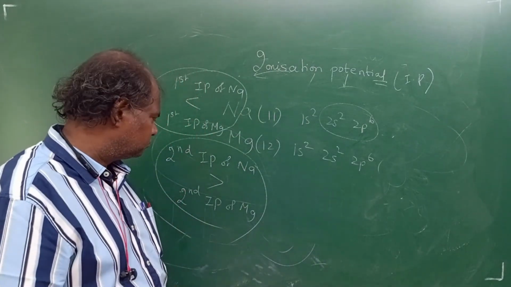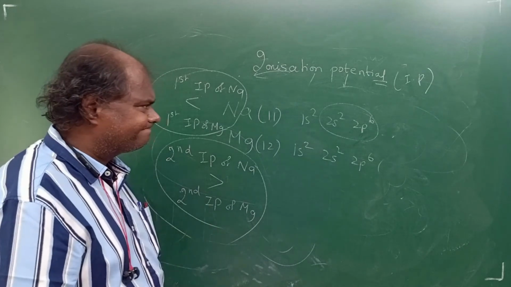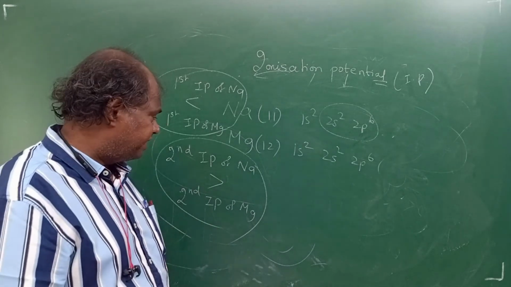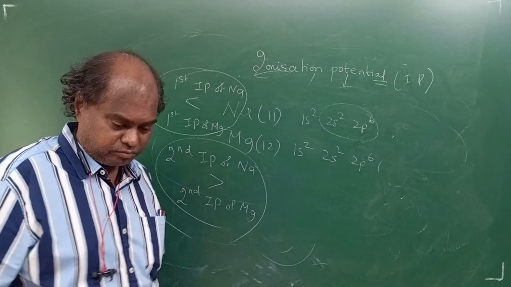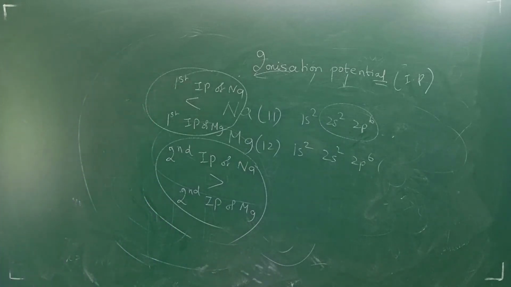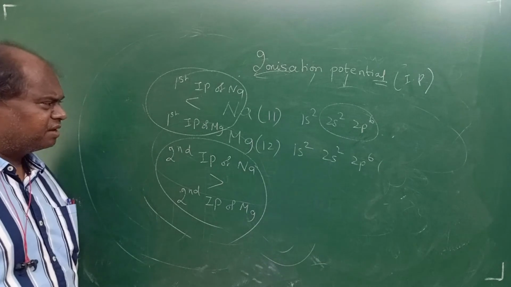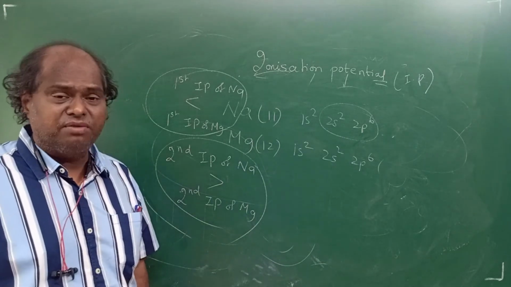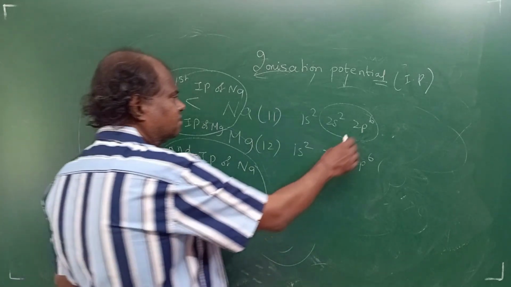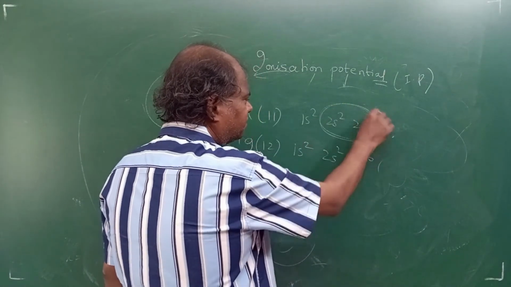Clear? So I hope you are getting this point. Can you please note it down? Second time, sodium is very, very tough because you have to break the octet. If you want to make it 2p5, you have to break the octet. Am I right?